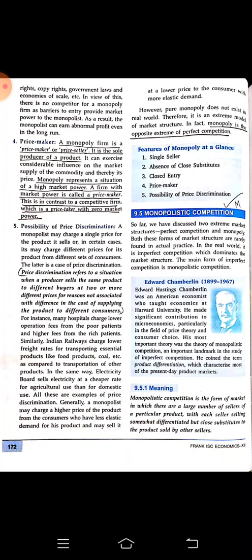Possibility of price discrimination. Price discrimination refers to a situation where a producer sells the same product to different buyers at two or more different prices for reasons not associated with differences in the cost of supply. The product is different to different consumers, so they can discriminate according to the sellers. Okay, monopoly is the opposite extreme of perfect competition.